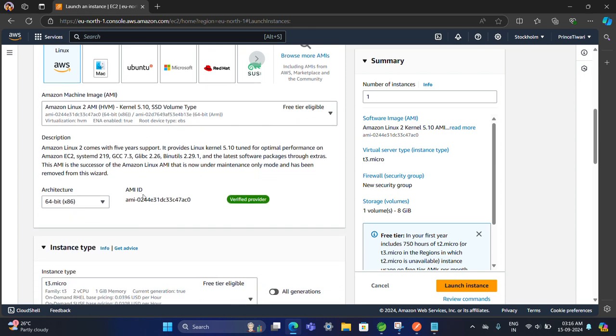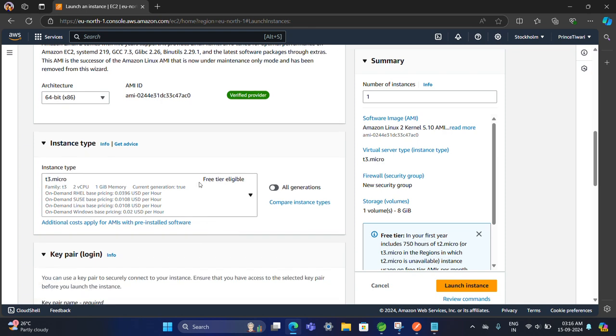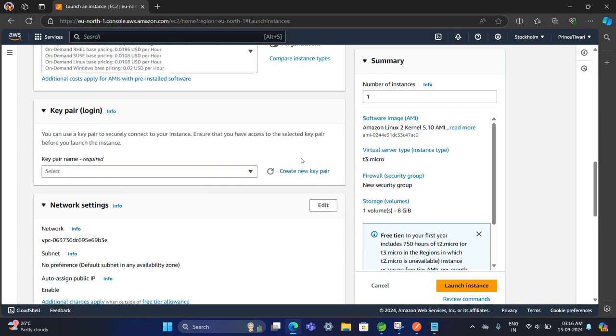I'm going to use the 64-bit system, and it is free tier eligible. Key pair means not everybody can access our machine, because we do our configurations and projects there, so nobody can modify or manipulate it.